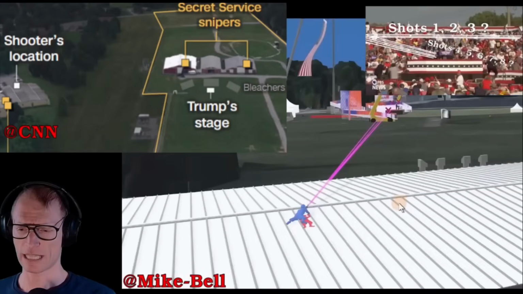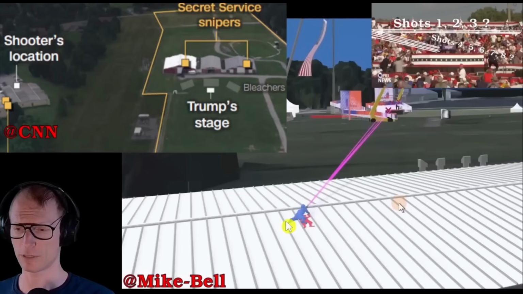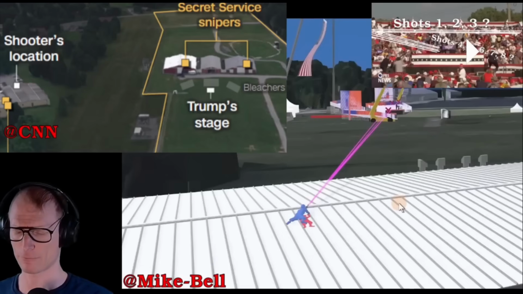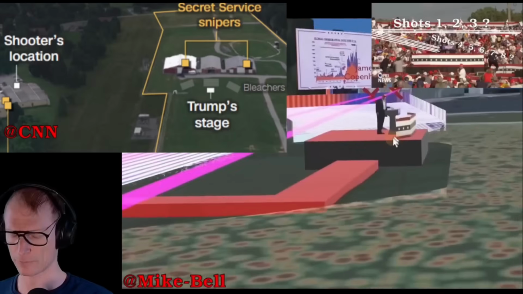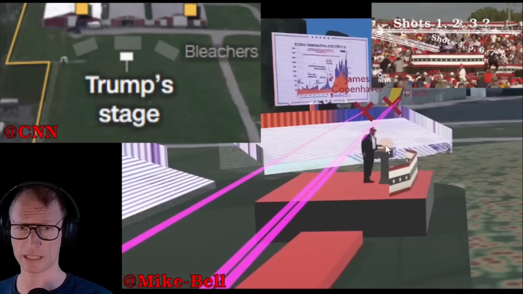Now I found an analysis by Mike Bell. This was the best one that I could find on YouTube, and here we have a great 3D simulation. Now let's listen to Mike. These are the bullet trajectories that we know of. The first shot glanced Trump's ear. This is shot number 1.